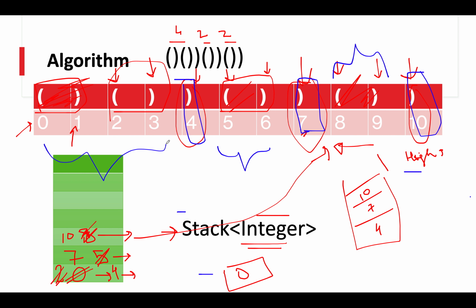Also, there is another possible length, which is there could be a case where everything after these indexes is already balanced, so we won't have this information in our stack. So we need to make sure that case is also taken into consideration by subtracting the topmost element of the stack from the length of the string.